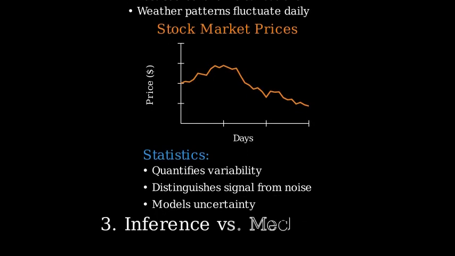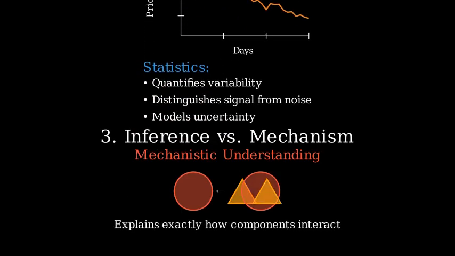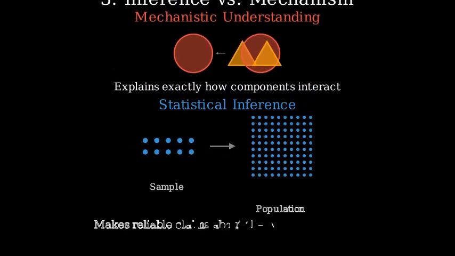Let's explore another important distinction: inference versus mechanism. Mechanistic sciences explain how or why phenomena occur at a granular level. For example, biochemistry explains exactly how enzymes and substrates bind together in chemical reactions. Statistics, however, asks, what can we say with confidence about the whole?